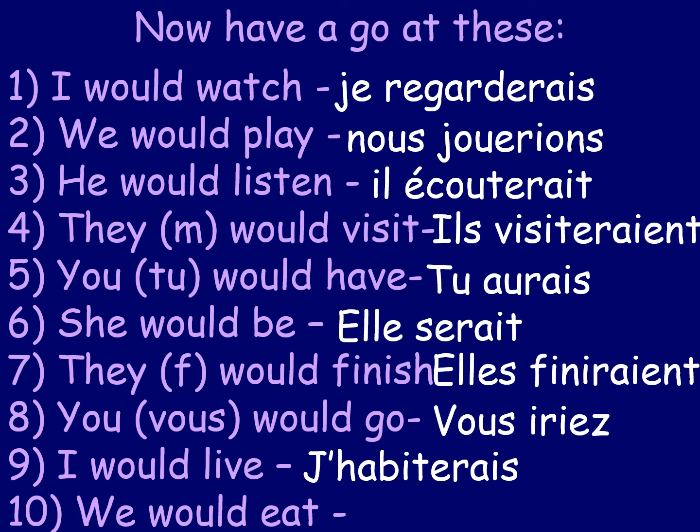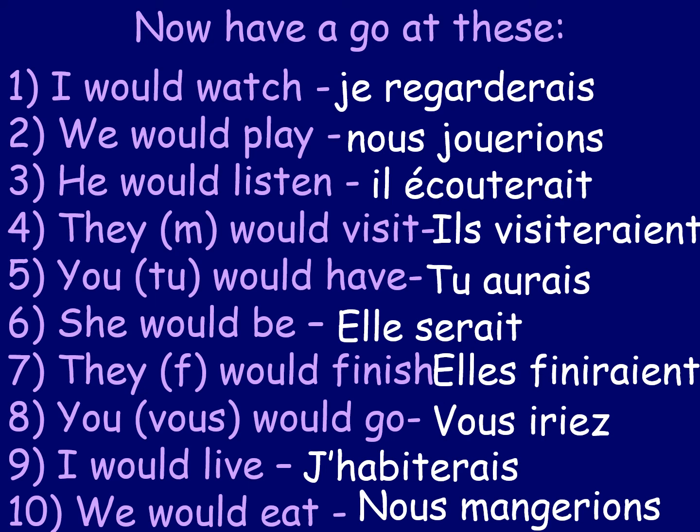And finally, number 10, we would eat. So again, this should be pretty normal because manger here is straightforward. So we would be nous. Eat would be manger with ER on the end. And this time we add on the correct ending, which if we go down is AIS, AIS, AIT, IONS. So it would be nous mangerions. Again, that sounds really impressive and looks impressive. Nous mangerions. We would eat. The ending is IONS.